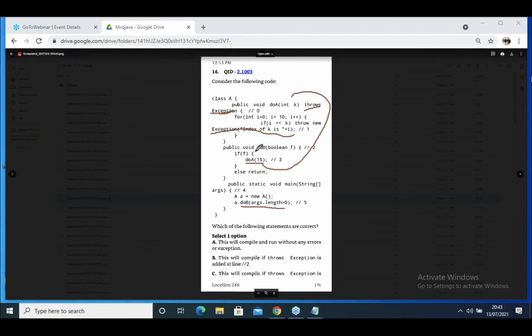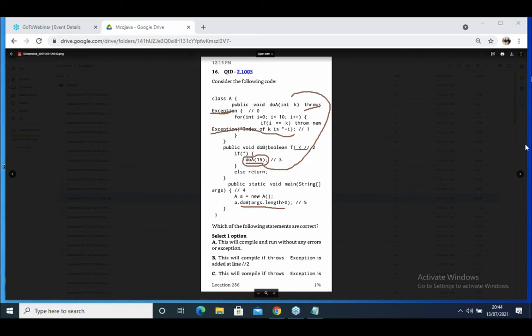Whenever we call methods which are already declared with an exception, that call should be surrounded by try and catch, or that method should be declared with what? Exception. The method you are going to call has a checked exception declaration. Whenever you call it, that should be surrounded by try and catch.